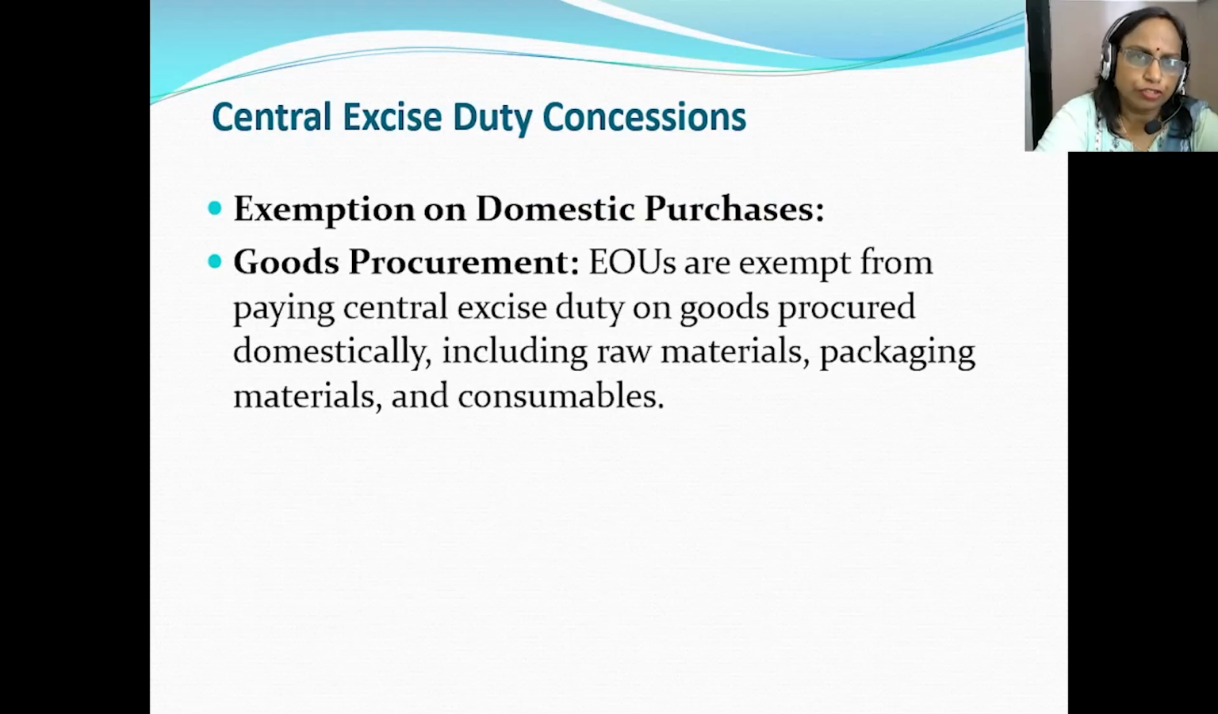Then they also enjoy the central excise duty concessions, which include exemption on domestic purchases. EOUs are exempted from paying central excise duty on the goods procured domestically, and it includes raw materials, packaging materials, and consumables.